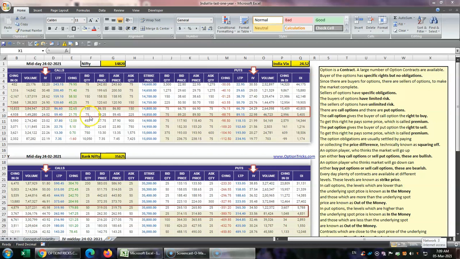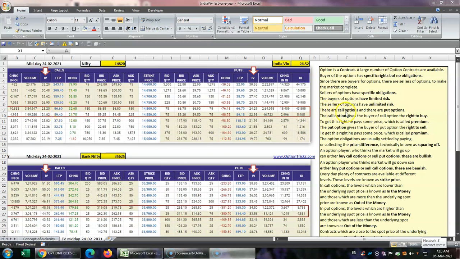So the seller of the option has to pay you the difference. So 300 minus 86.60 is 213.40 rupees. That is the money you will get from the seller of the option. So he has no limit. His limit is decided only by the price.